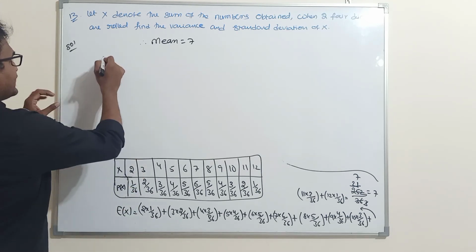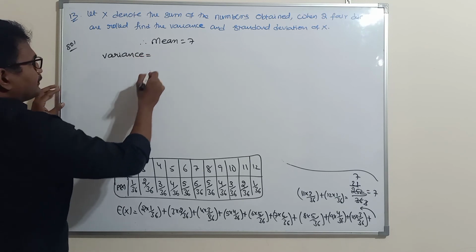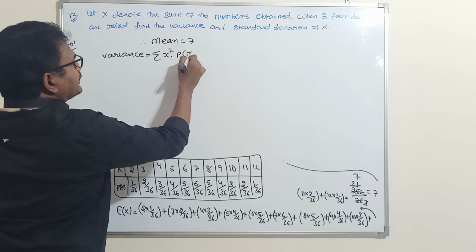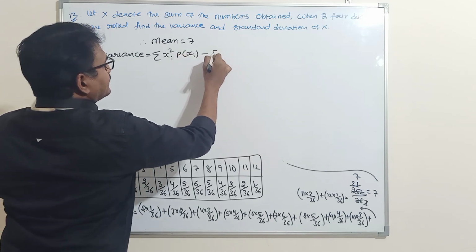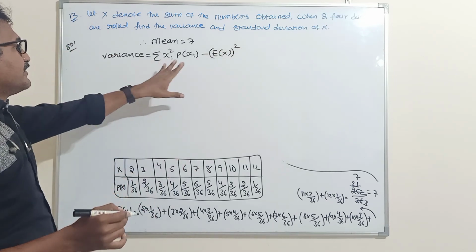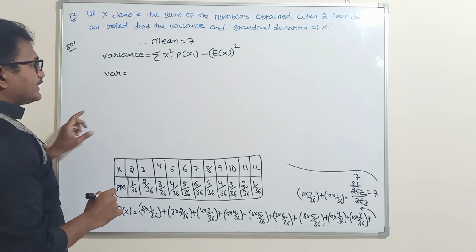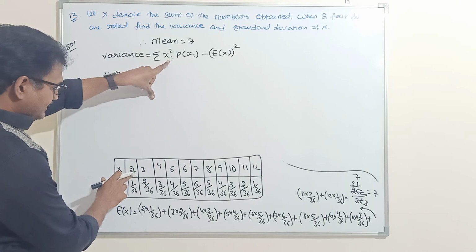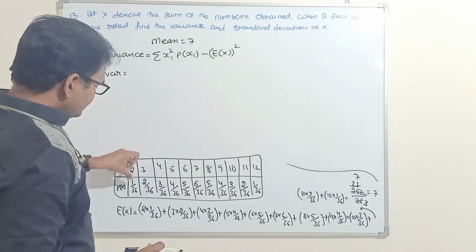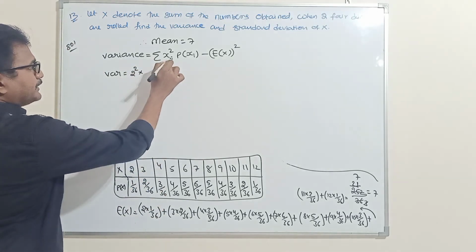Next, variance. Variance is equal to the formula: sigma xi square into p of xi minus expectation E of X whole square. This is the formula for variance. Here xi values are x1, x2, x3, x4, x5, x6, and this is the p of xi value. Xi square means 2 square into p of xi.